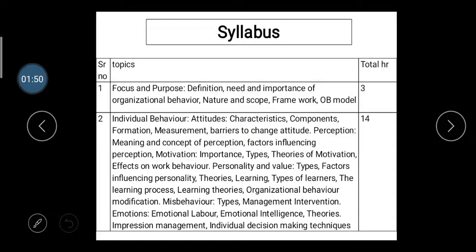Then, the syllabus. In this OB subject, there are mainly 5 units. The first unit is focus and purpose. The second unit is individual behavior. Of the 5 units, the most lengthy is unit number 2, because it covers other topics: attitude, perceptions, motivation, personalities and values, learning theories, misbehaviors and emotions. So this unit is quite lengthy compared to the other units.